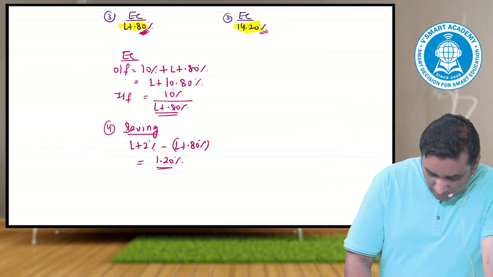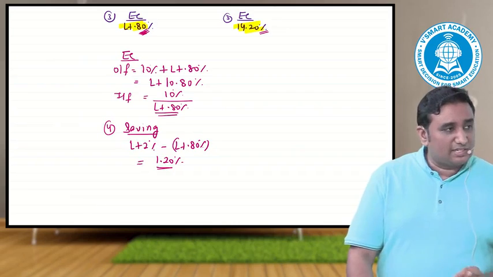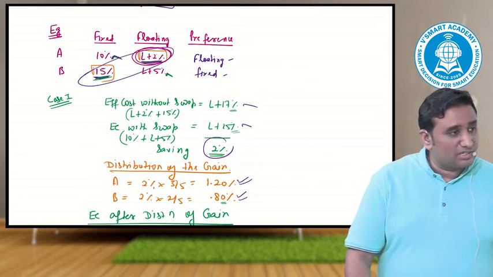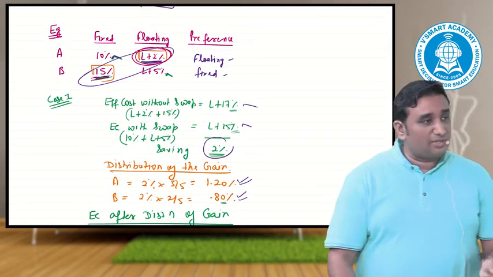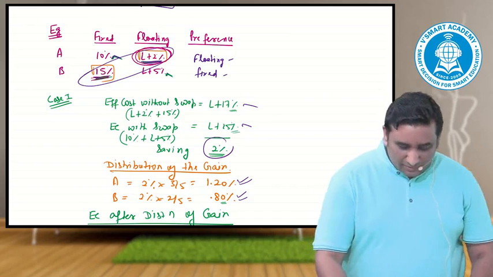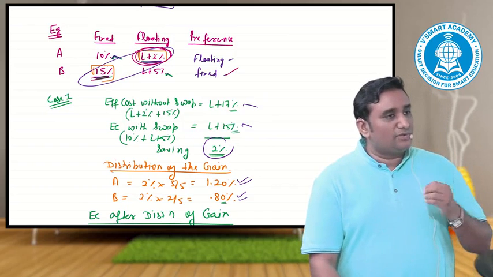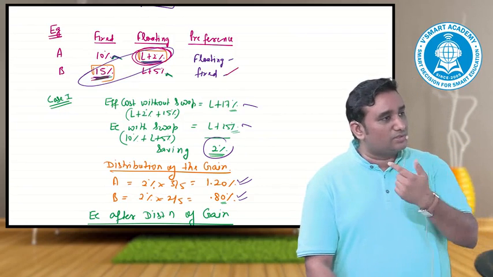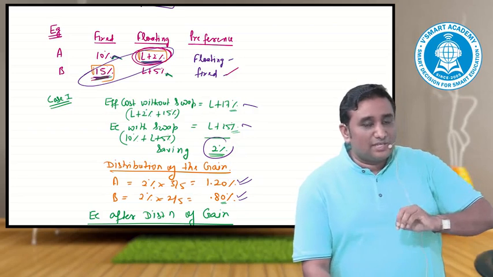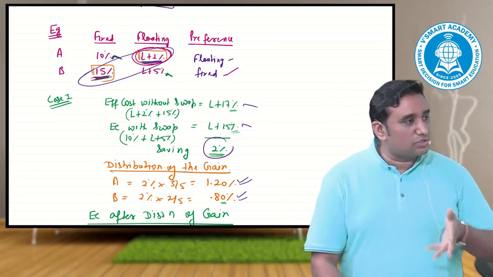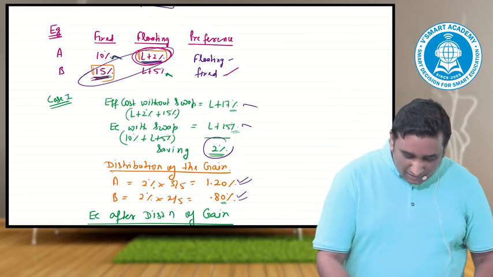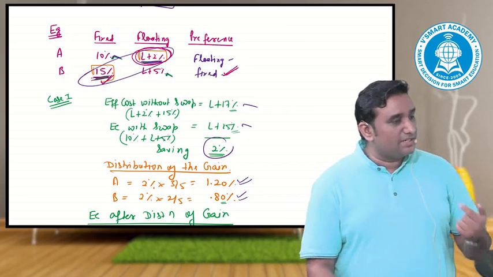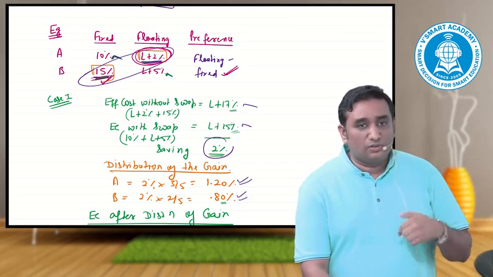Now, before you write the steps, help me out: how would I make it for B? Sir, are they doing the opposite? Yes, because of the swap they're doing the opposite, but the net result has to be this. It is as good as when you have to go to some place and share a cab. If the cab says, I'll drop you 5 kilometers away, you'd do something else and never share the cab. But if the cab says, I'll drop you at the destination at a reduced cost, that is exactly the same. I will give you the fixed rate at a reduced cost. If you go on your own it is 15%; with my swap agreement it would reduce below 15%.